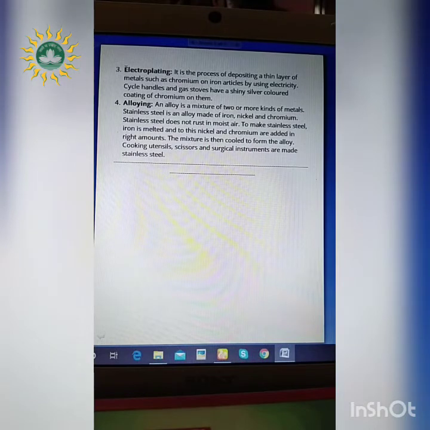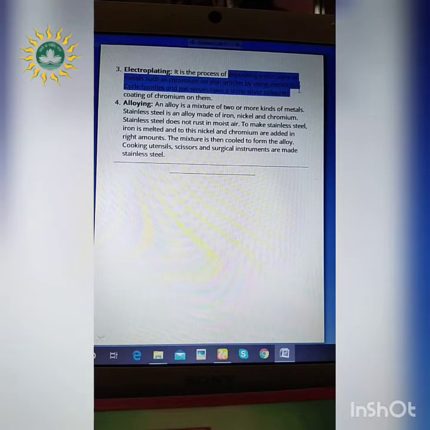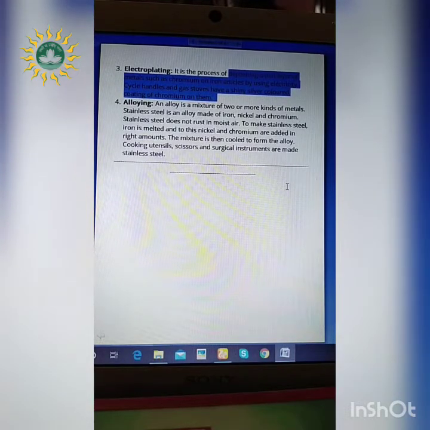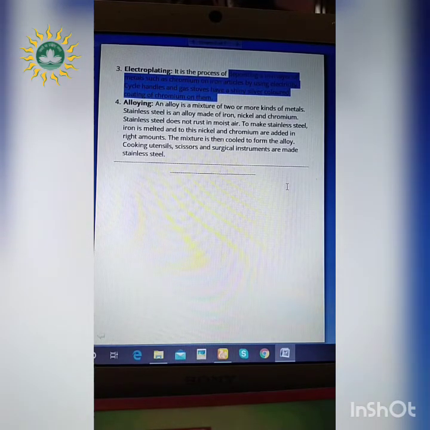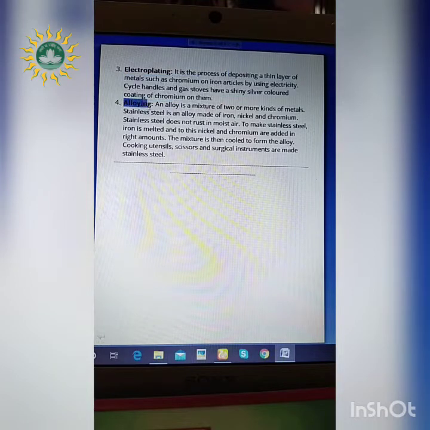The third process is electroplating. What happens in this case? It is a process of depositing a thin layer of metal such as chromium on iron articles by using electricity. Where is it used? Cycle handles and gas stoves have a shiny silver colored coating. All of you must have noticed, right? So they have a layer of chromium on them. As a result of this chromium, again the moisture and air cannot come in contact with the iron articles.